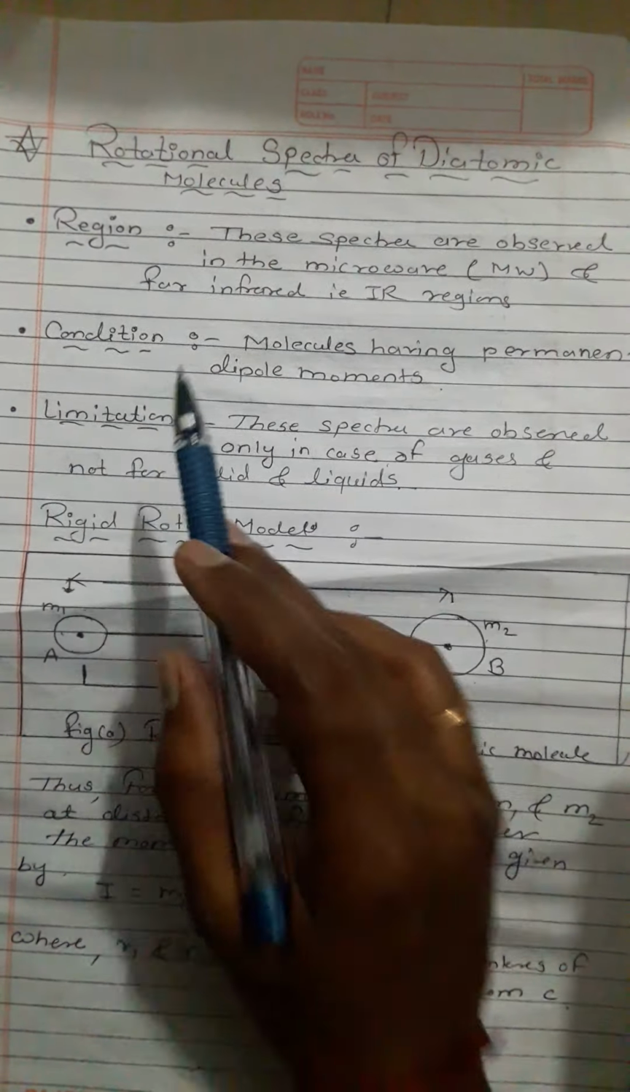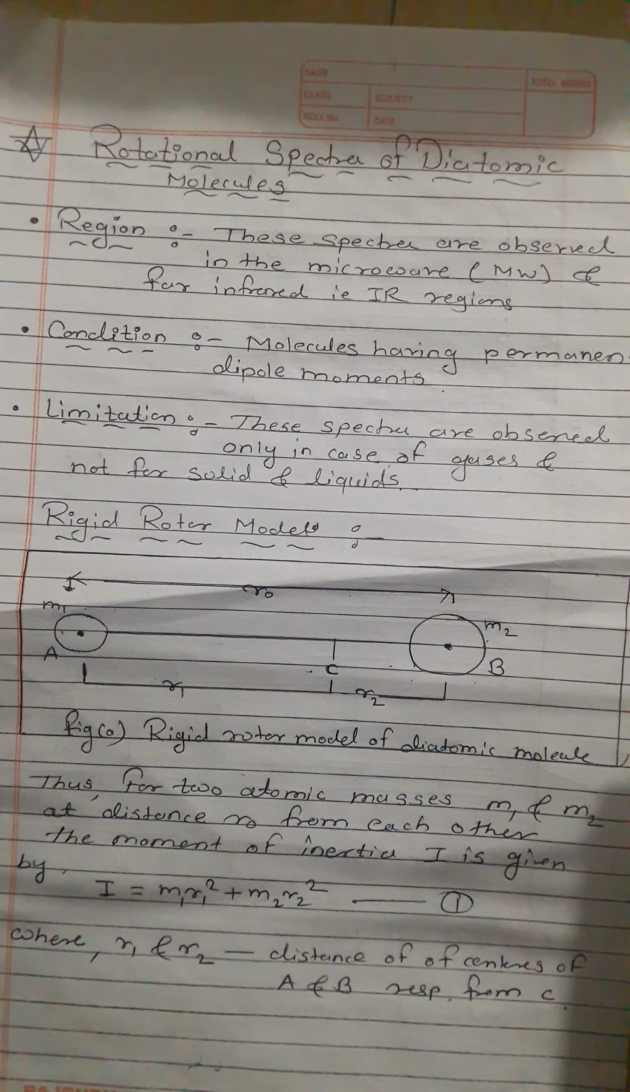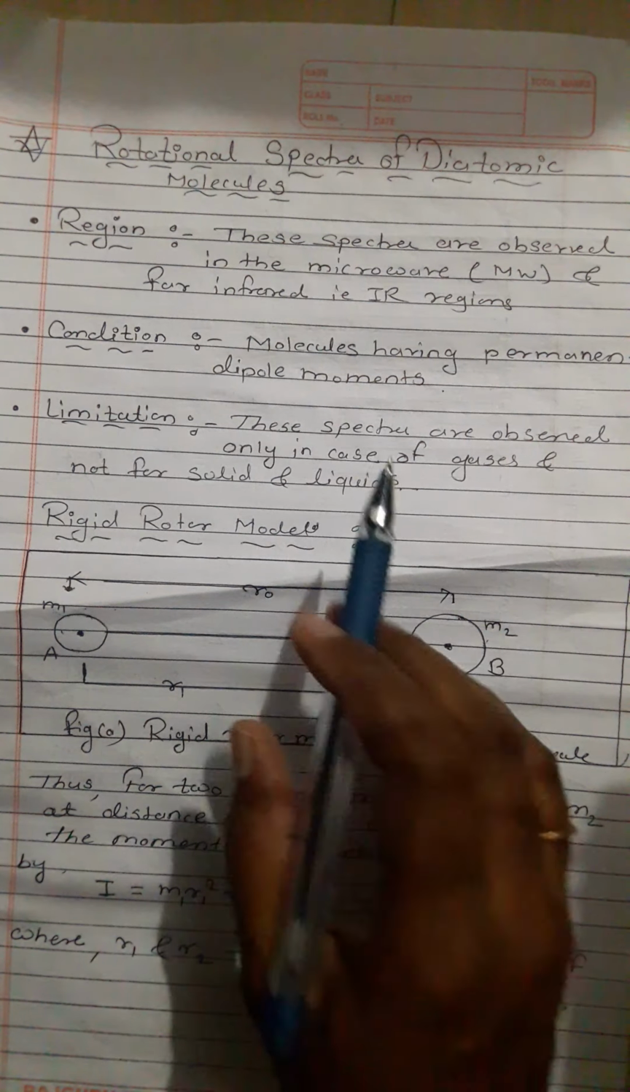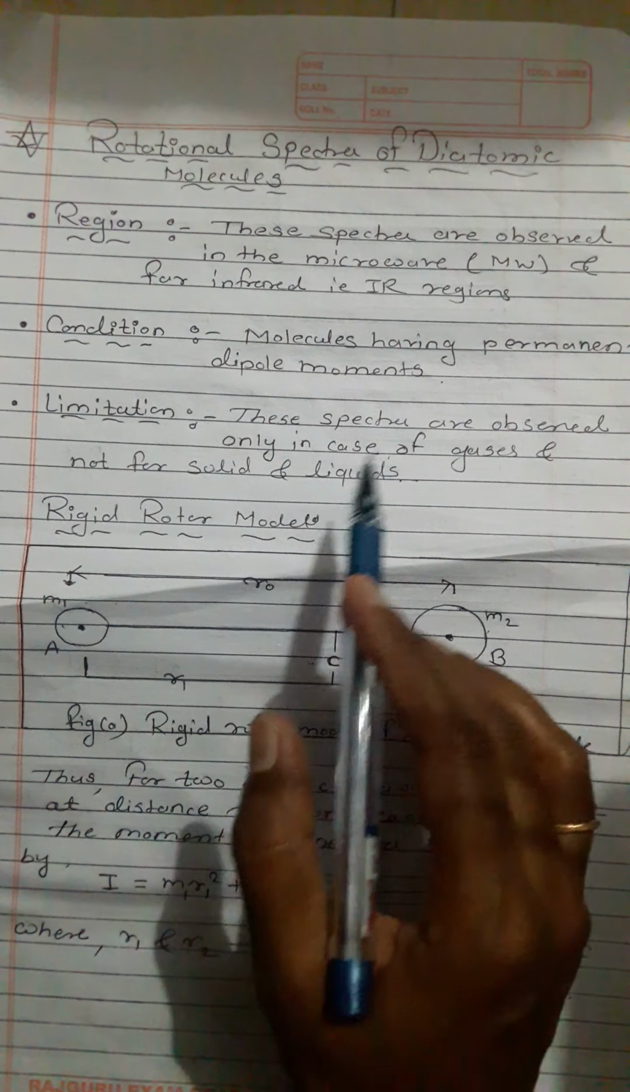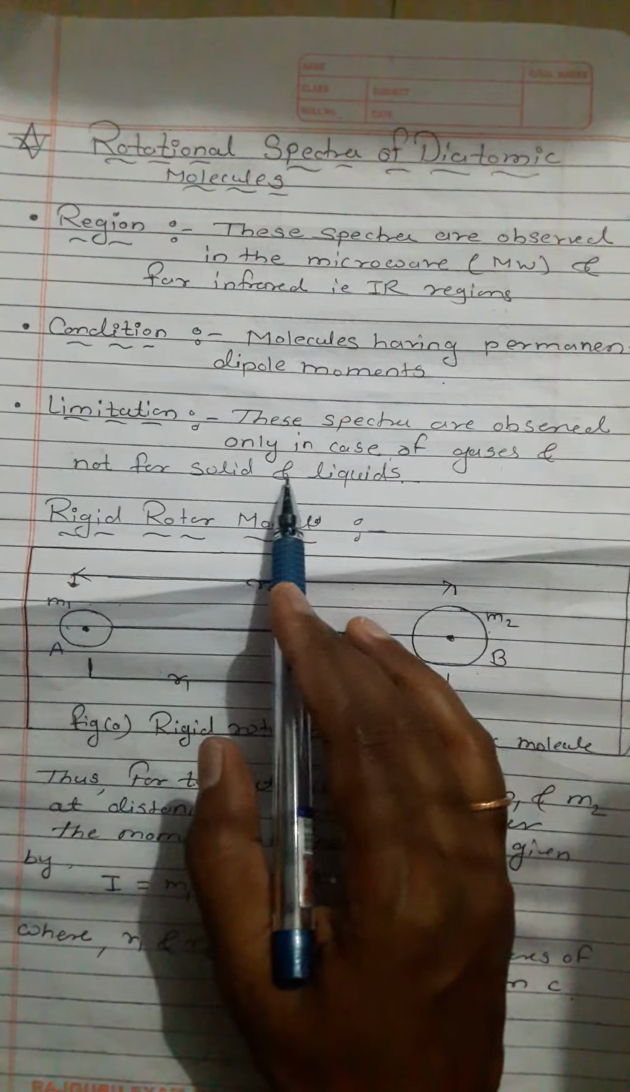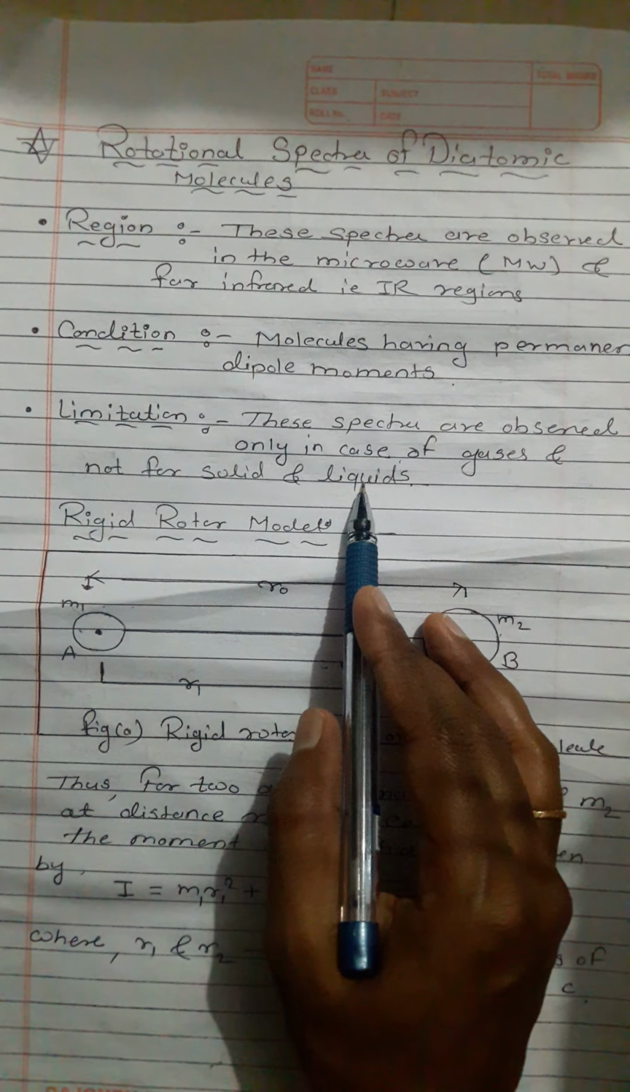The next one is the limitation. Which limitation? These spectra are observed only in the case of gases and not for solids and liquids.